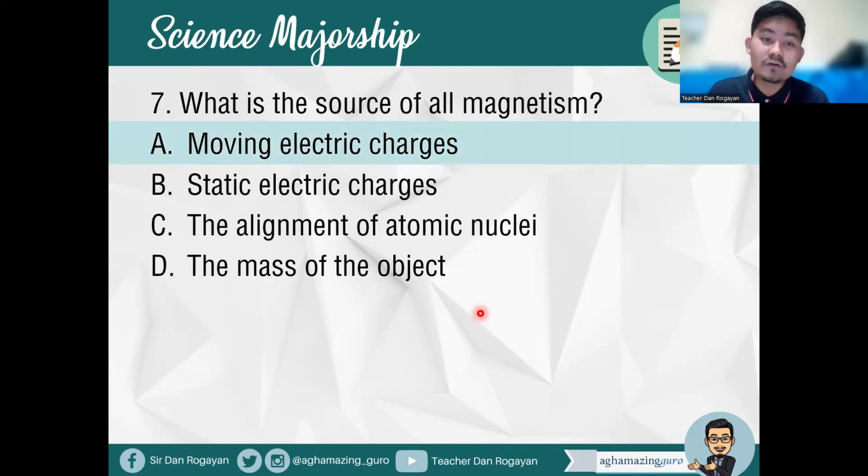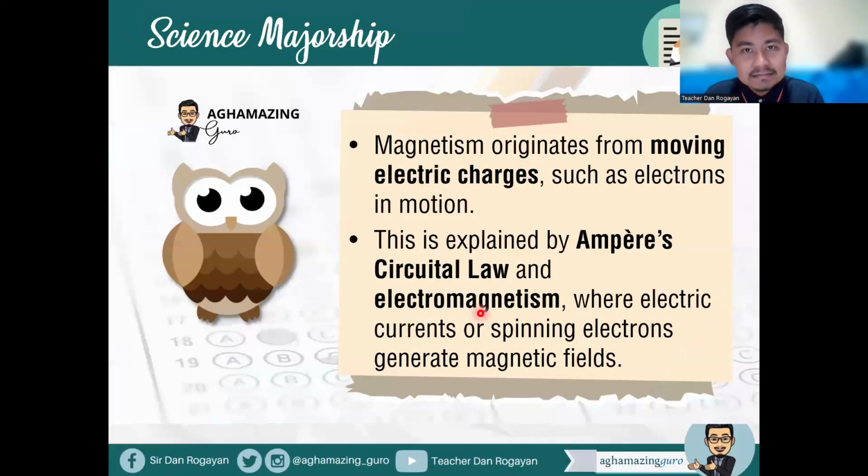So these are the source of all magnetism. Magnetism originates from moving electric charges such as electrons in motion. It is explained by Ampere's circuital law and electromagnetism, where electric current or spinning electrons generate the magnetic field. So again, this is moving electric charges.